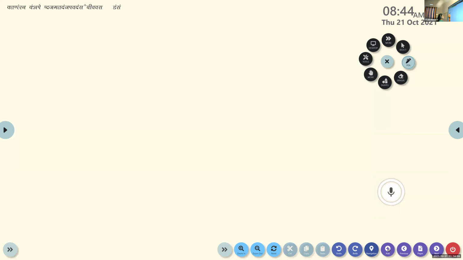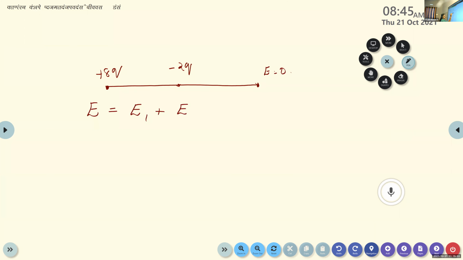I will write here. We have two charges, plus 8q and minus 2q. We consider another point on the same x-axis. Due to these two point charges, the net electric field at this point is equal to 0. According to the superposition principle, we have E is equal to E1 plus E2.